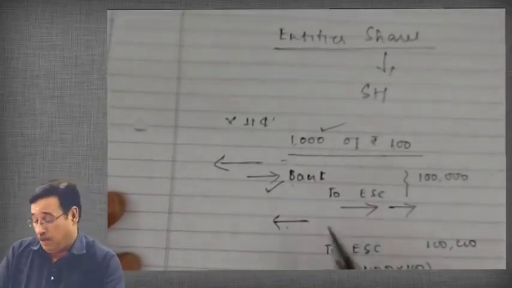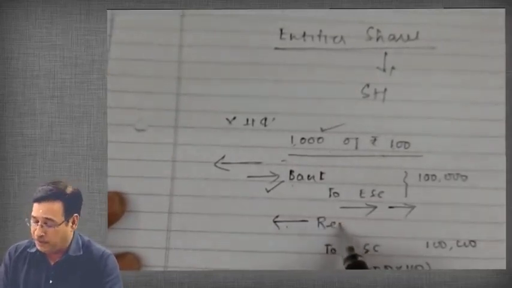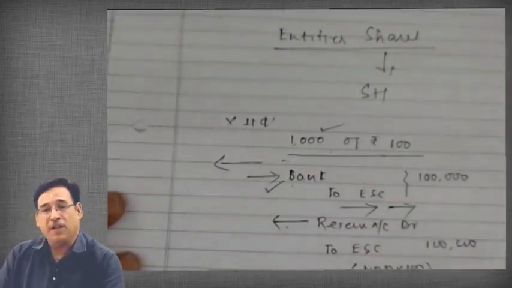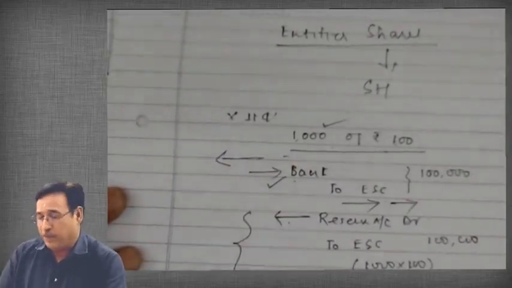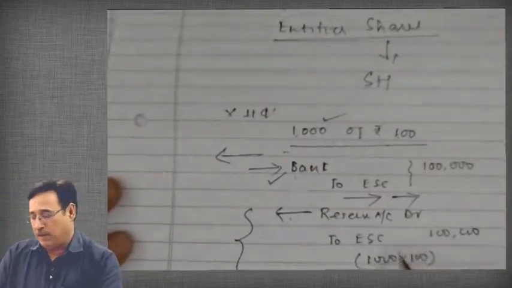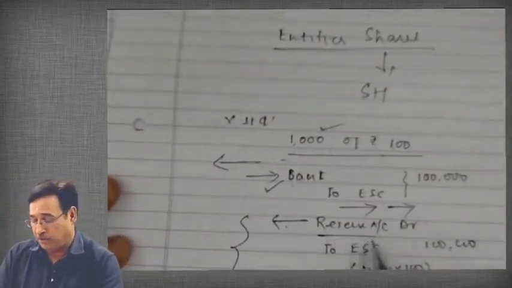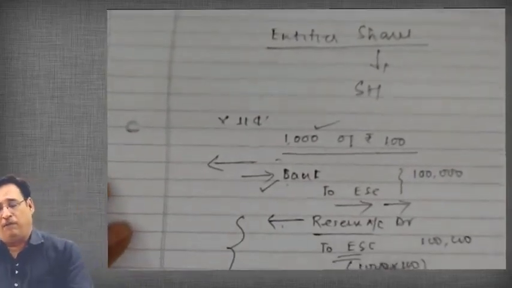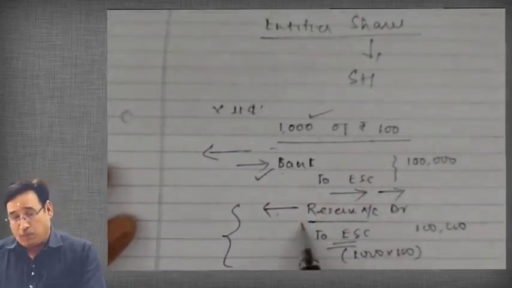So then, what am I going to debit here? The entry will be reserves account debit to equity share capital account. Are you getting my point or not? That means whenever a company will issue shares without charging anything from the shareholders, these shares are known as bonus shares, and the entry will be reserves account debit to equity share capital. So the basic thing of the chapter is that whenever the company will go for the bonus issue, the company will have to pass this entry.